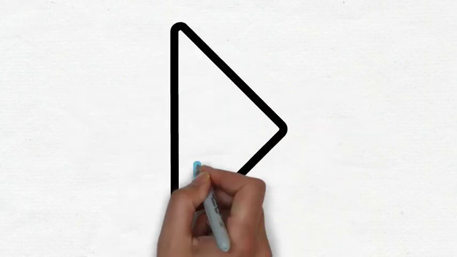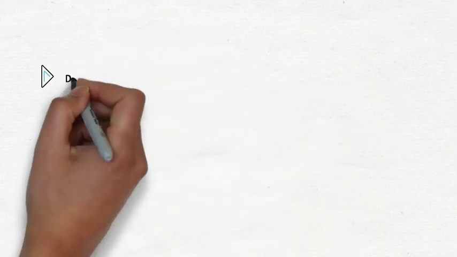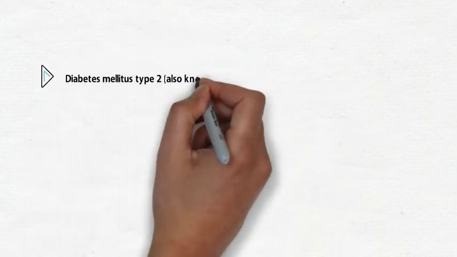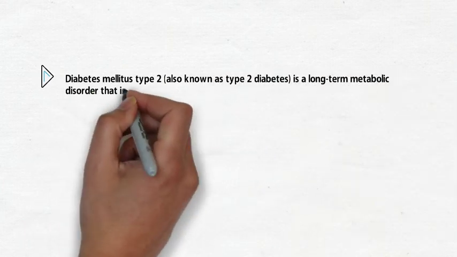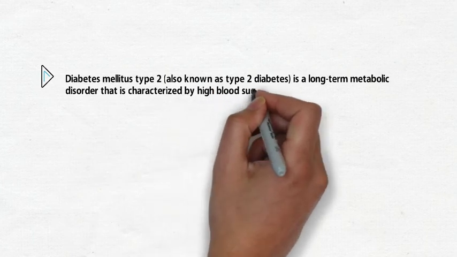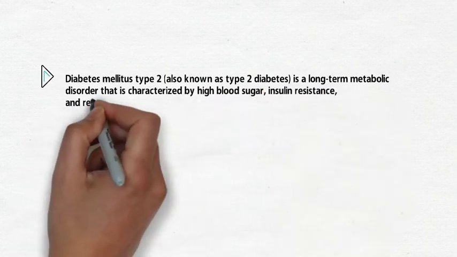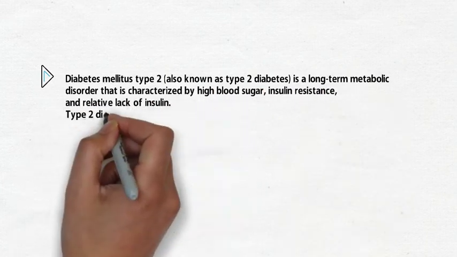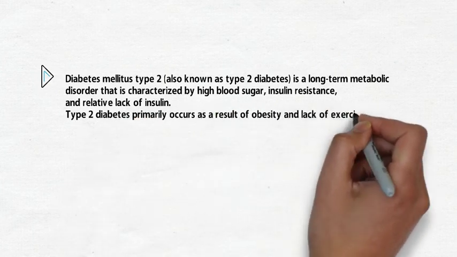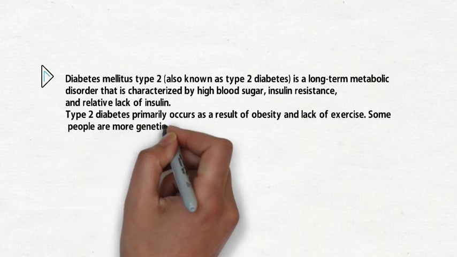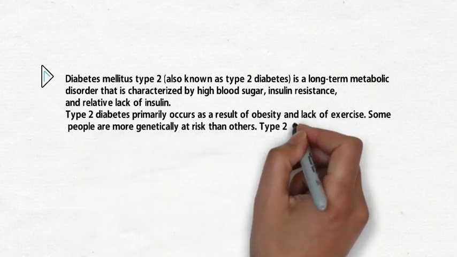And now, diabetes mellitus type 2. Diabetes mellitus type 2 is a long-term metabolic disorder that is characterized by high blood sugar, insulin resistance, and relative lack of insulin. Type 2 diabetes primarily occurs as a result of obesity and lack of exercise. Some people are more genetically at risk than others.